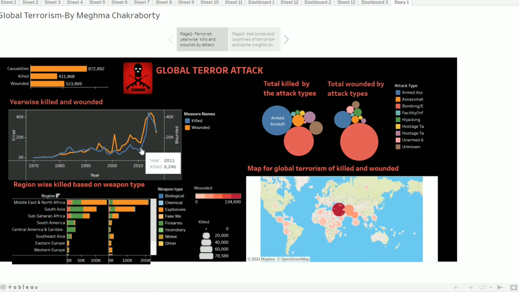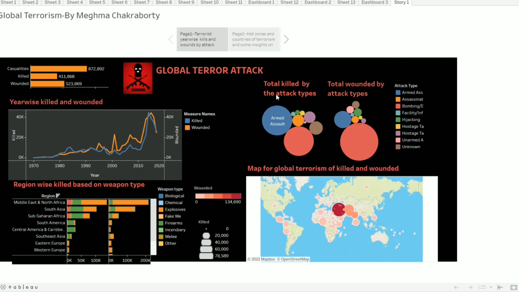So in 2011, so many people were killed and so many wounded, and in 2014, so many killed and so many wounded, which we know is the highest number of killings, as we can also see from here that it is the highest number, after which it decreases.